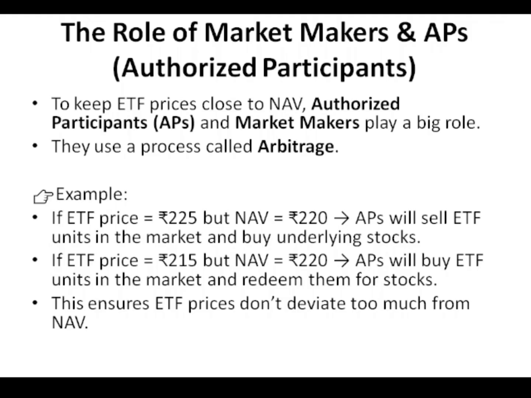For example, if ETF price is 225 rupees but NAV is 220 rupees, ARBs will sell ETF units in the market and buy underlying stocks. If ETF price is 215 rupees but NAV is 220 rupees, ARBs will buy ETF units in the market and redeem them for stocks. This ensures ETF prices don't deviate too much from NAV.